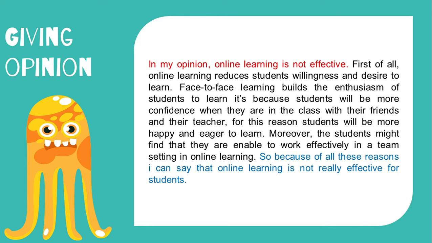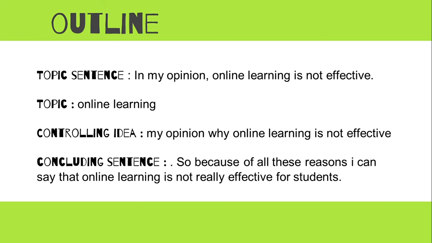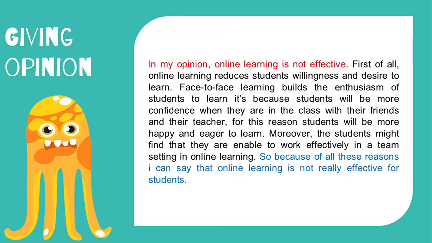Let's see the outline. The topic sentence of my paragraph is: in my opinion, online learning is not effective. From my topic sentence, we can find that the topic is online learning. And the controlling idea is my opinion on why online learning is not effective. The concluding sentence is: so because of all these reasons, I can say that online learning is not really effective for students. Let's see my paragraph again.